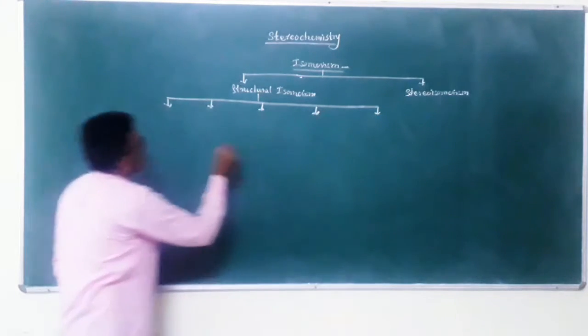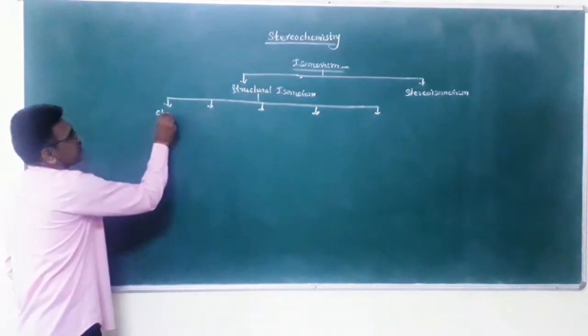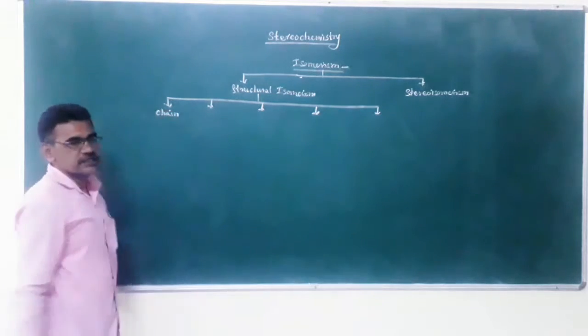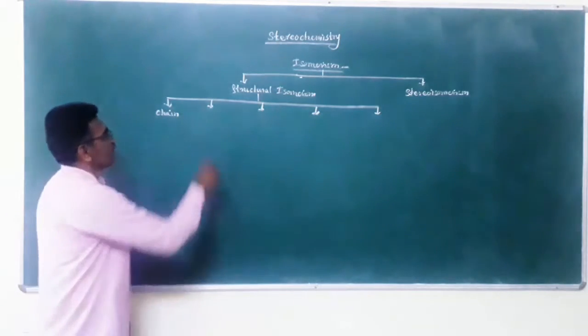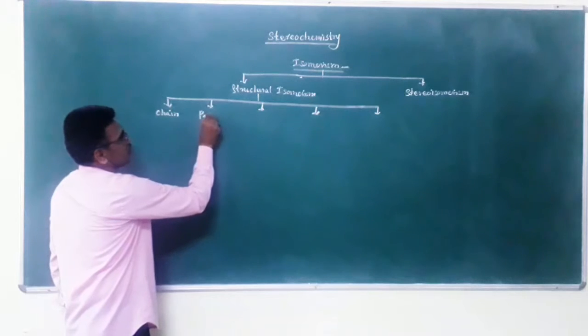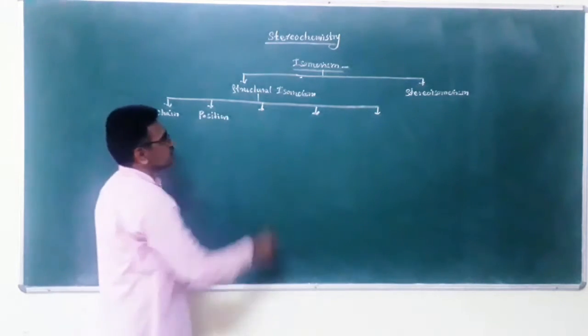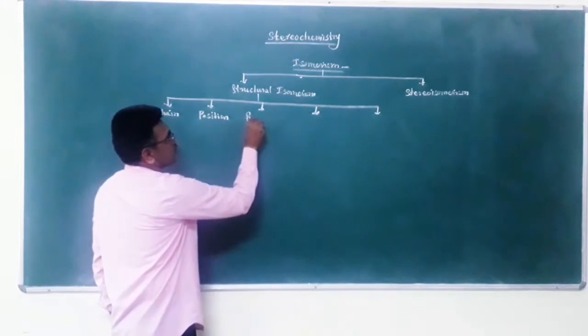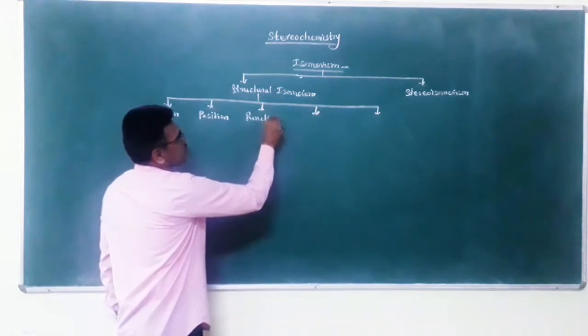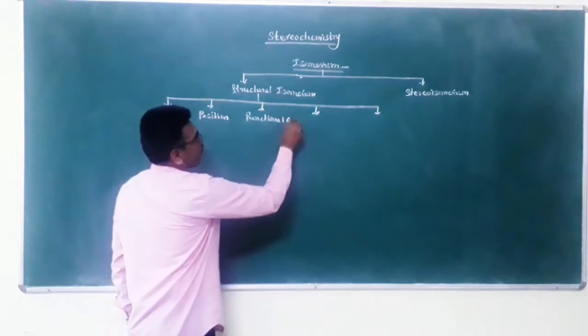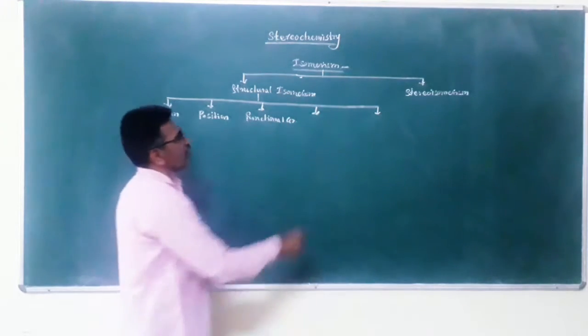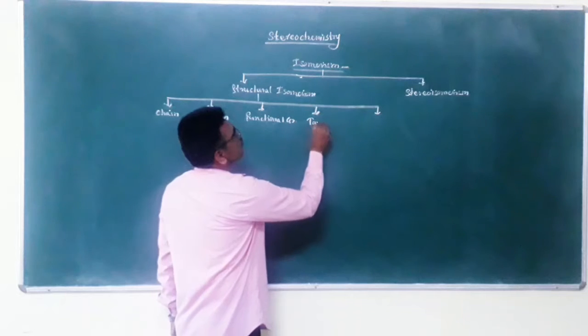First is chain isomerism. Second is position isomerism. Third is functional group isomerism. Next is tautomerism.